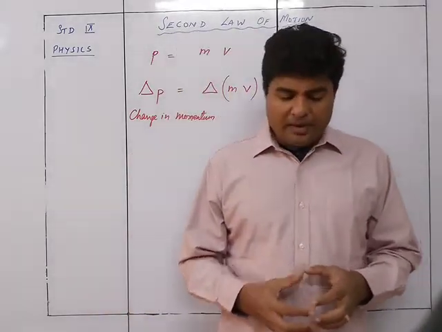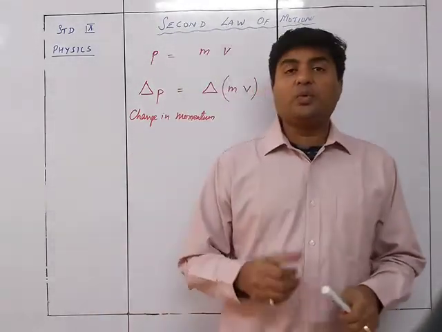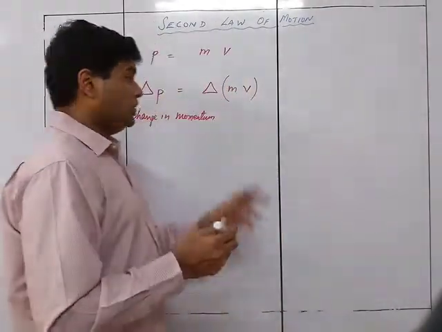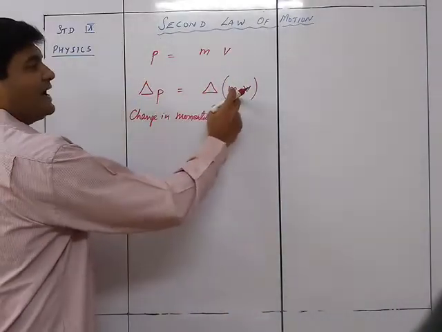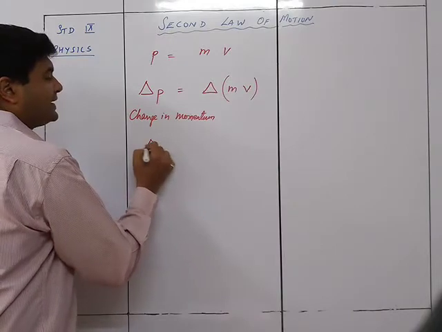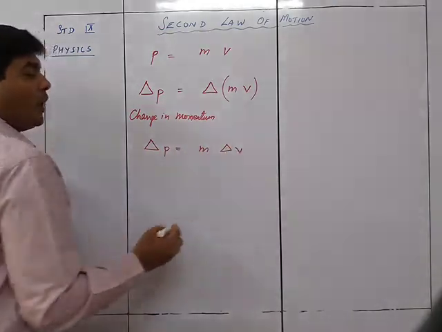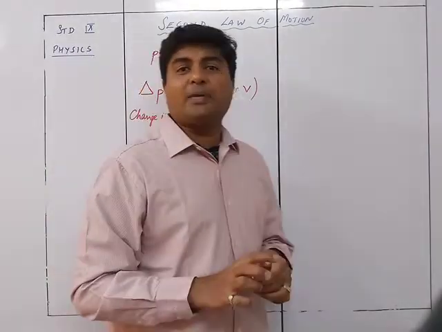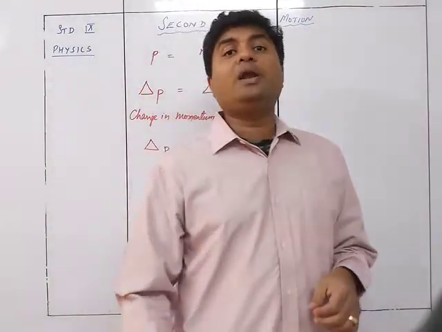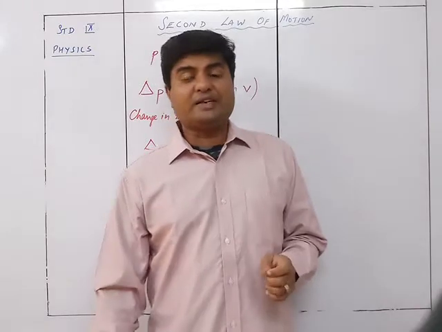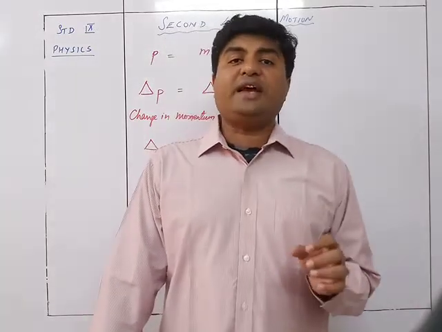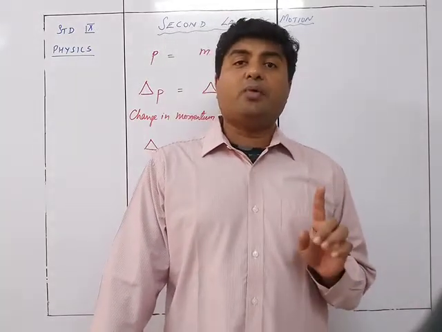So normally, it will be much more ideal to say that this is not delta m into v. It could be delta p is equal to m delta v, because whatever change takes place in the momentum could only be due to the change in velocity. There could not be a change in the mass of a body when the body is moving.